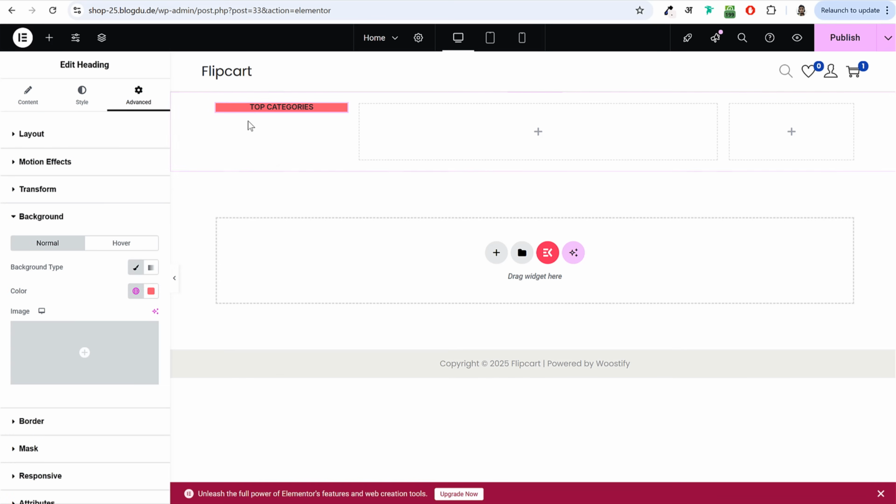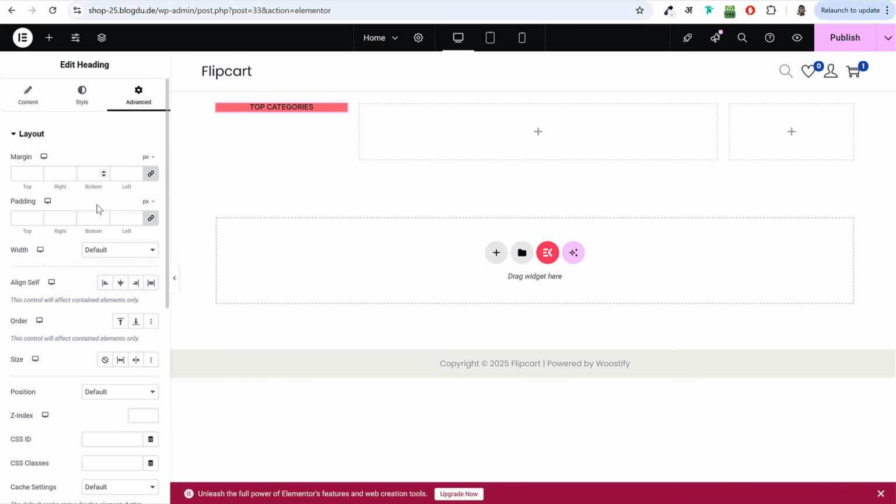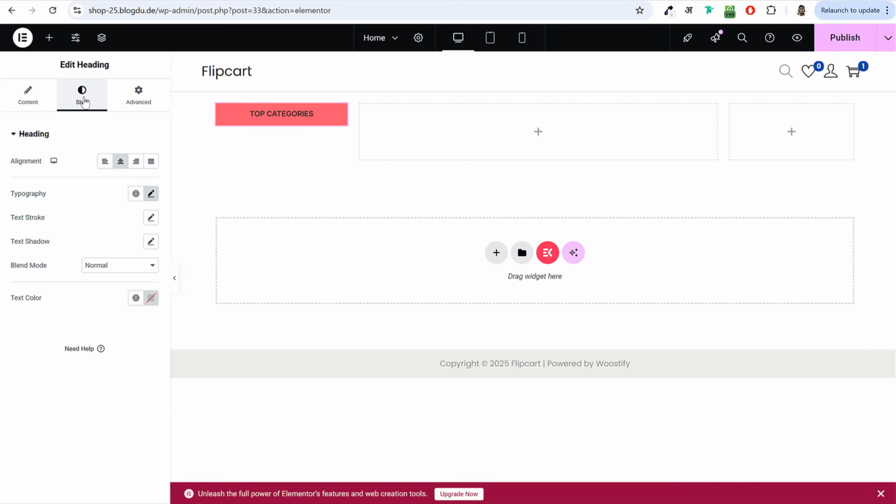Now let's add some padding. Okay, so you can go to layout and under padding, you can type in 10 or 12 pixels and it will give you this spacing from all sides. Okay. Now we can also do one thing. We can go back to style and change the color of the text to white color. So here it is at the bottom, text color.